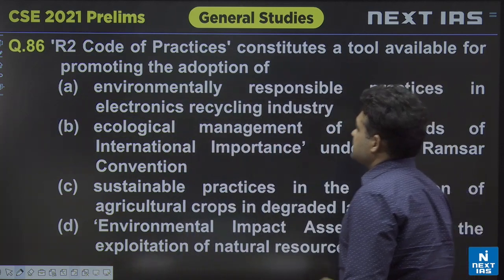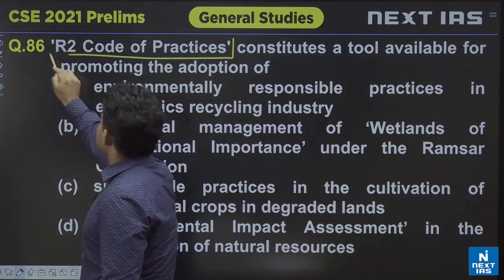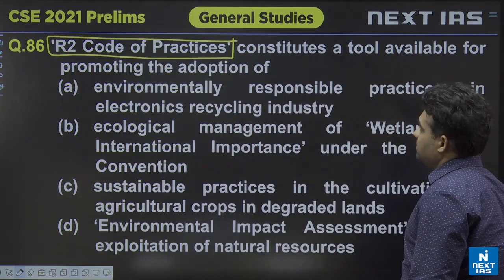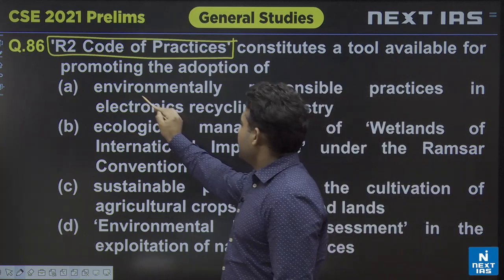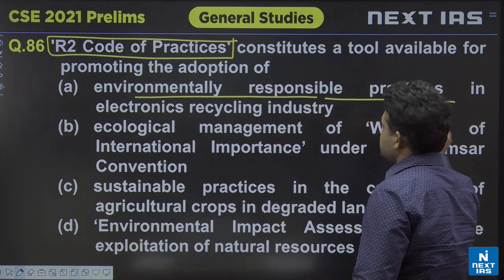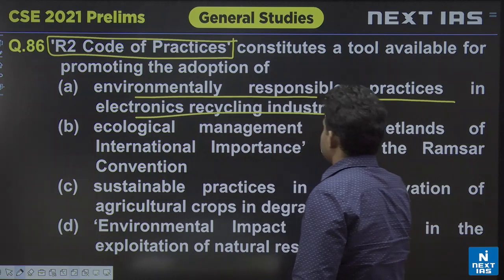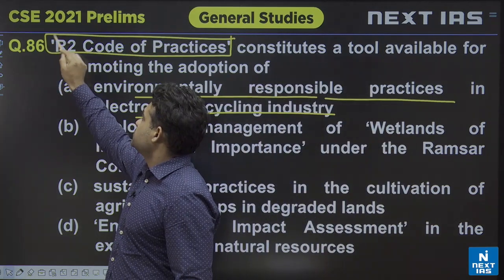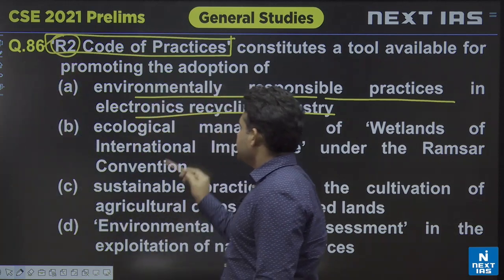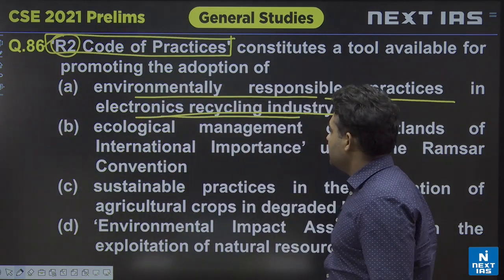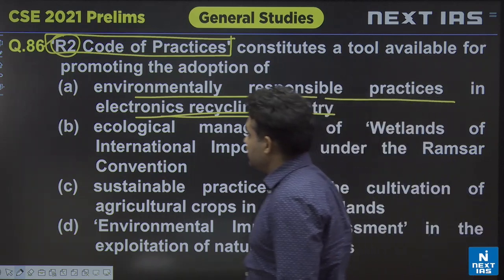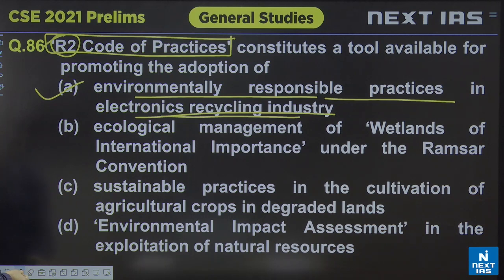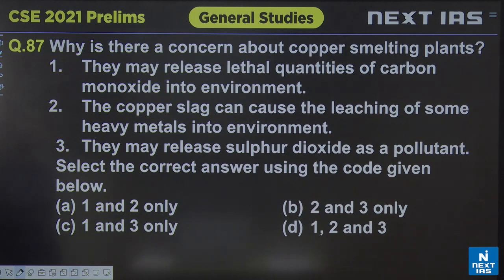R2 code of practices, again a simple question. With respect to the facts, what is R2 code of practices? It constitutes a tool available for promoting the adoption of environmentally responsible practices in the electronic recycling industry. Responsible recycling. So here R2 principally is talking about responsible recycling, with respect to the electronics recycling industry. So that is question number 86. Answer is A.